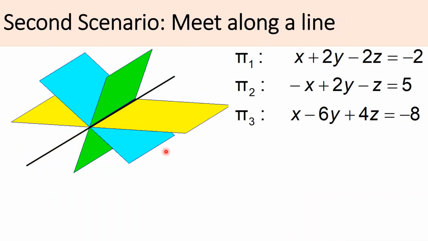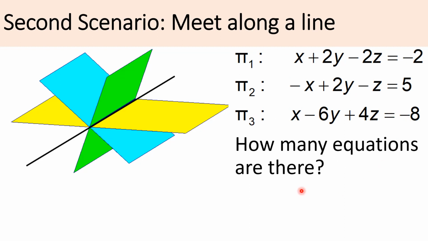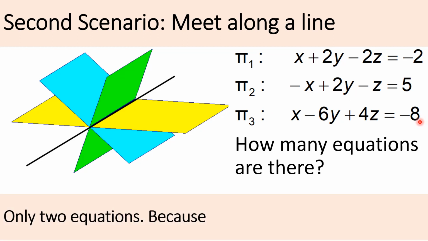In the second scenario, right? What if three planes meet along a line? How would you know? Here you have the equation of plane 1, equation of plane 2, and equation of plane 3. How many equations are there? It looks like there are 3. However, you find that actually it's not 3. There are actually only 2 equations. So why are there only 2 equations?